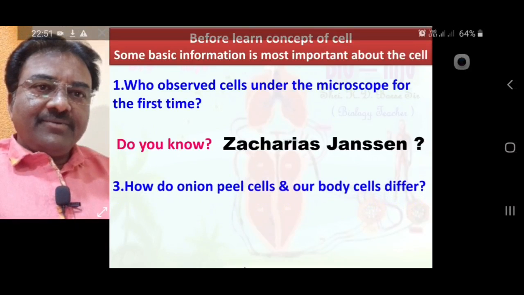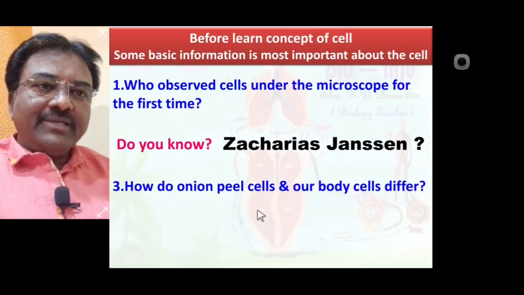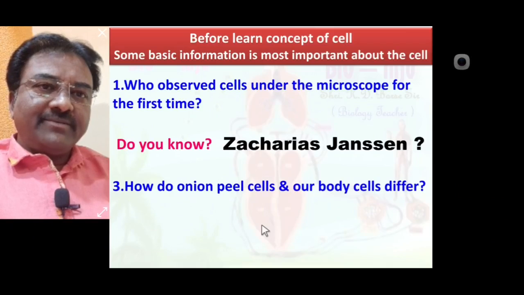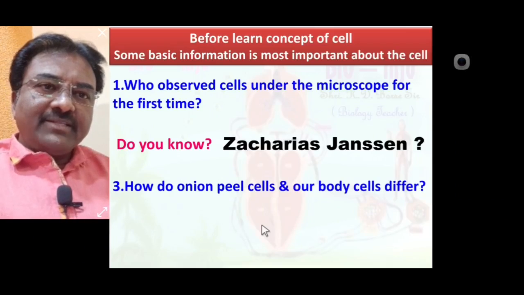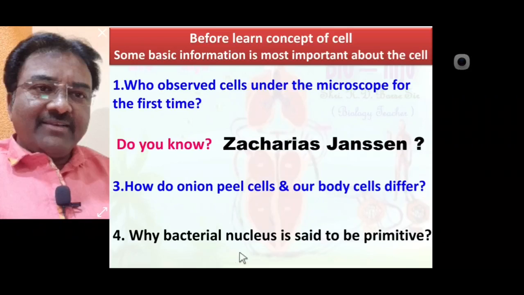How do onion peel cell and our body cell differ? Onion peel cell has a cell wall and our body cell is without a cell wall. Onion peel cell is a plant cell, our body cell is an animal cell. Why is the bacterial nucleus said to be primitive?